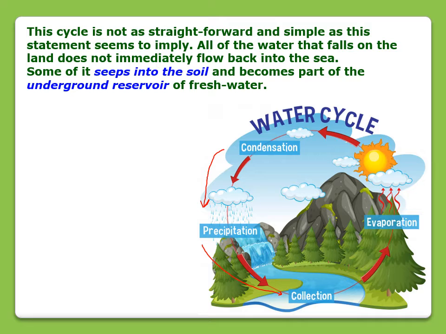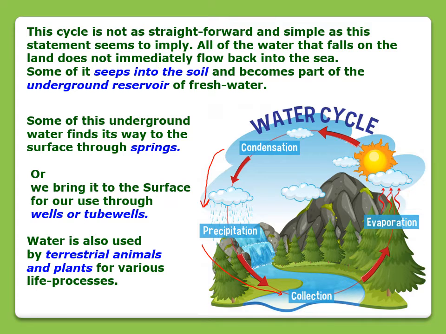Some of it seeps into the soil, goes inside the soil, and that water will become part of the underground reservoir of fresh water, right? And some of this underground water will find its way to the surface through springs, or we bring this water to the surface for our use through wells.